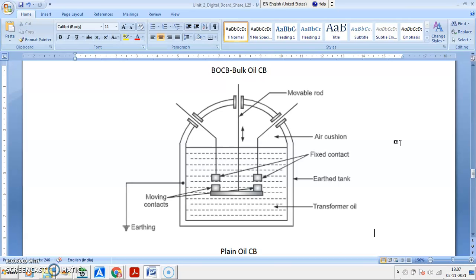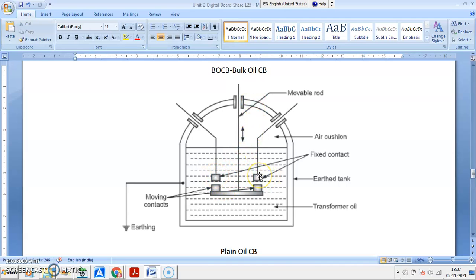In this diagram you have to see, in this particular bulk oil circuit breaker construction, you can see it consists of a weather tight tank, weatherproof tank, as shown in the figure. The fixed contacts, and these are the fixed contacts. Double break, one break another break, so it is called double break plain OCB.